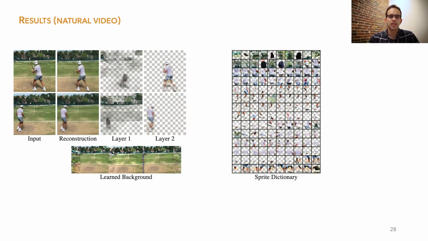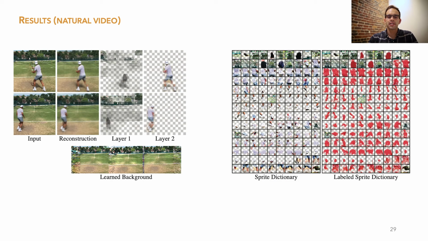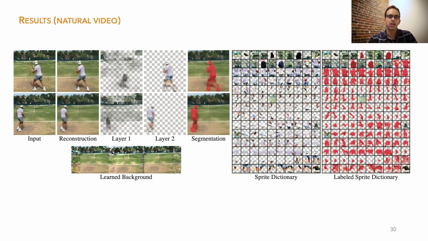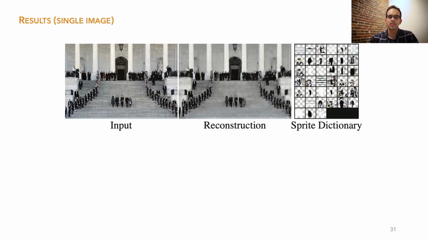Although our model is designed with sprite-based animation in mind, we show some preliminary results on generalizing to natural images and videos. Here, we train a model on a tennis video. The model learns parts of the player's body as sprites and captures most of the tennis court in the learned background. By simply selecting the player's sprites in the dictionary, we can quickly obtain a coarse segmentation of the entire video clip. Our model can also discover recurring patterns in a single natural image.